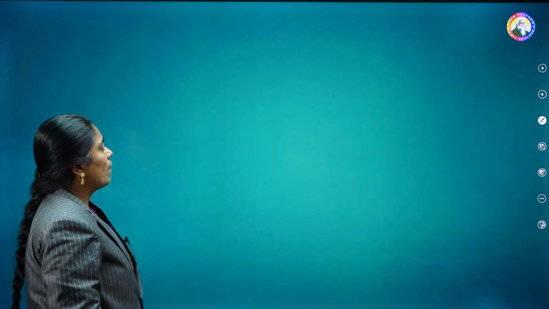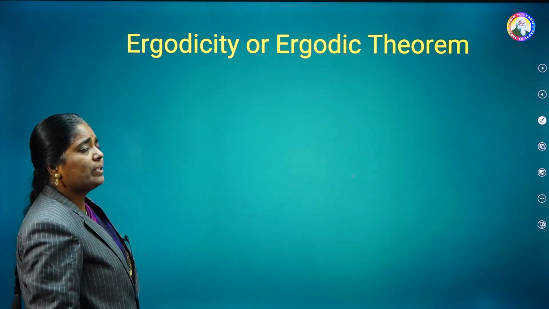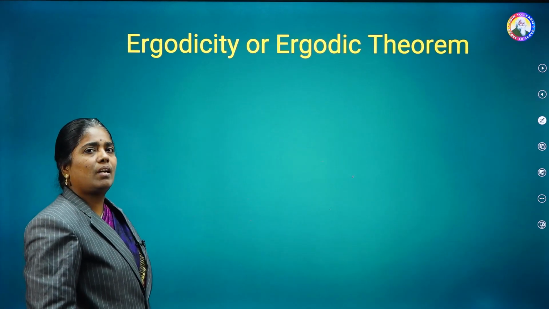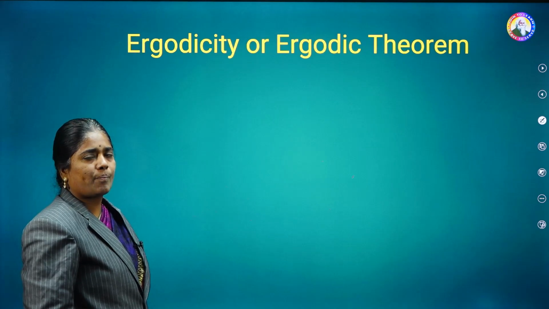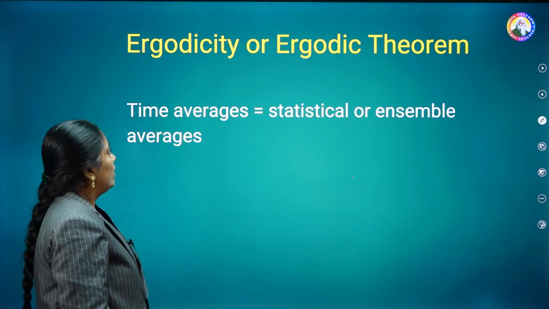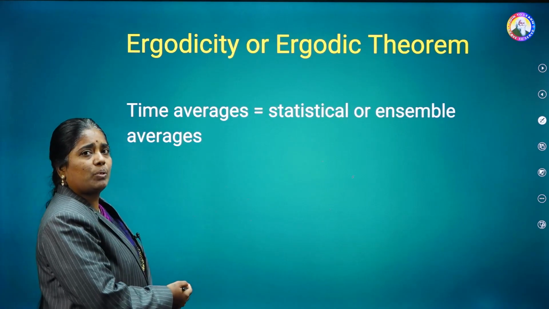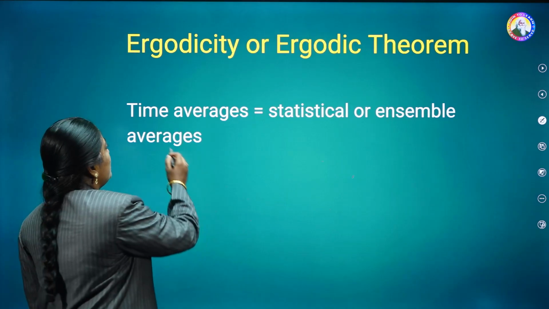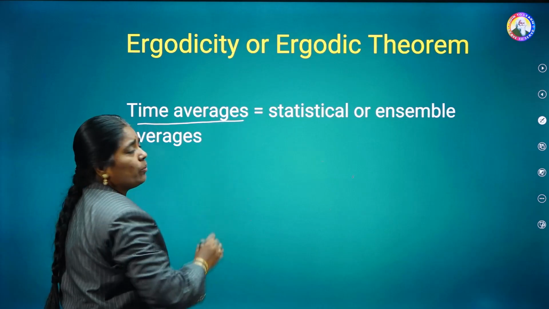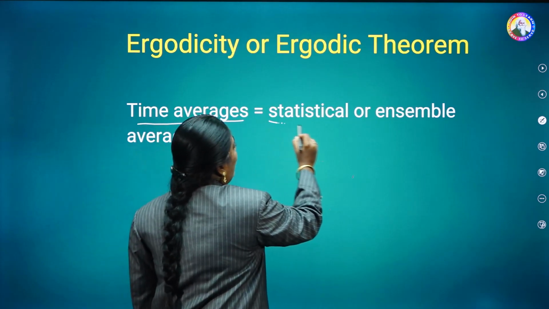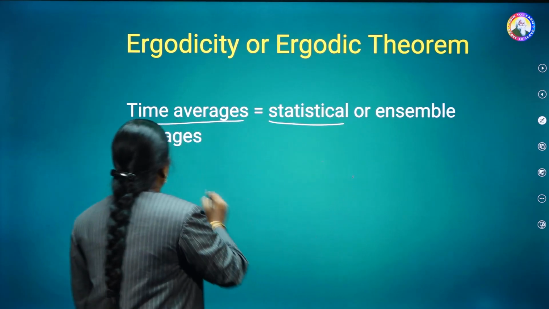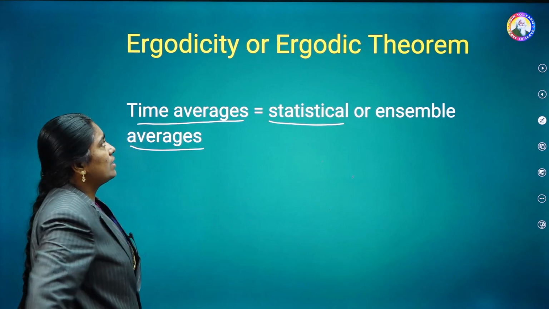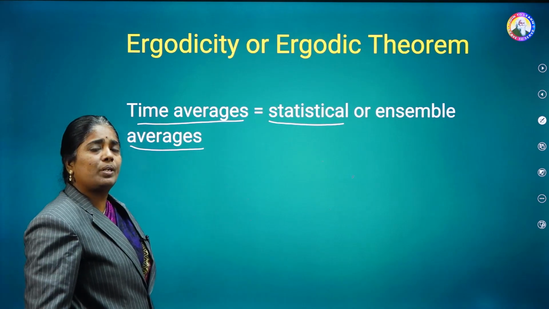Okay. Then coming to the next topic, ergodicity or ergodic theorem. Earlier you have seen about the time average, that is A of x of t. So if the time averages are equal to the statistical averages or ensemble averages, then that is known as the ergodic theorem.